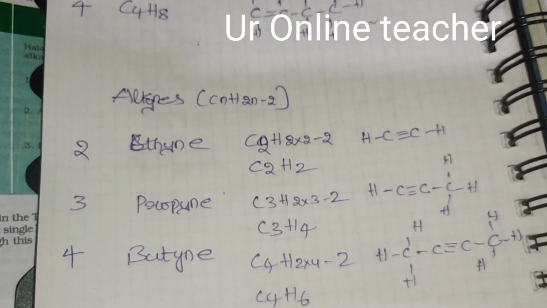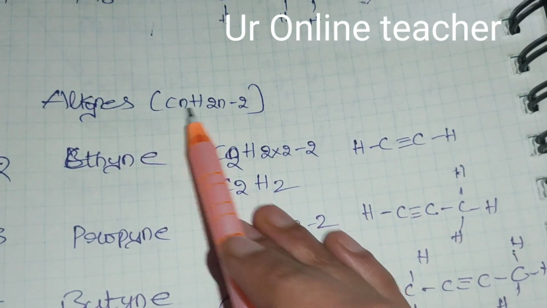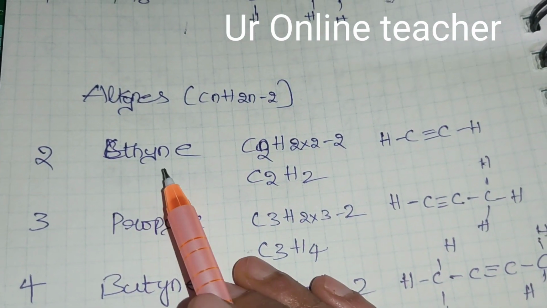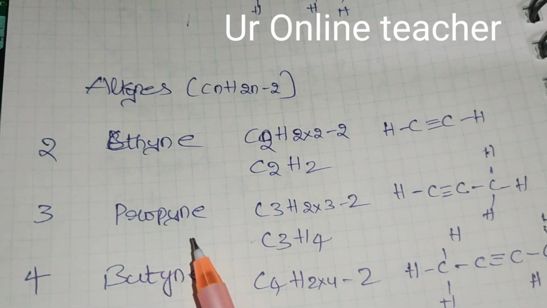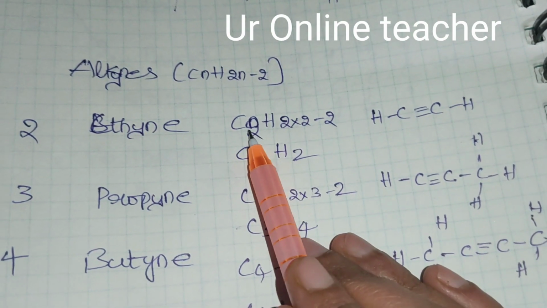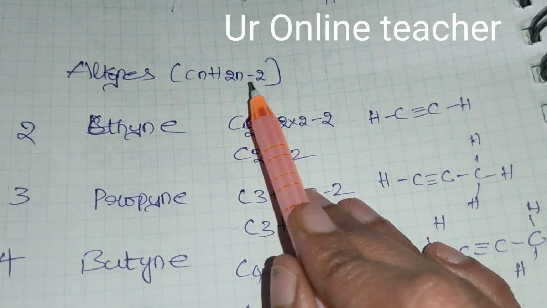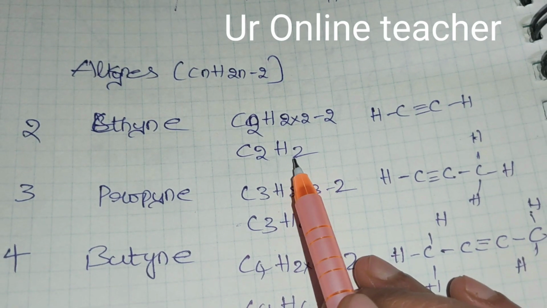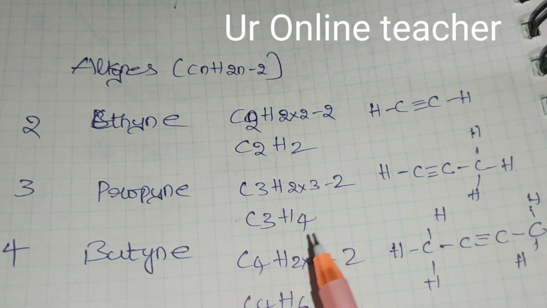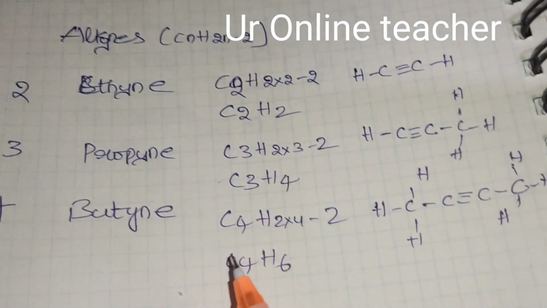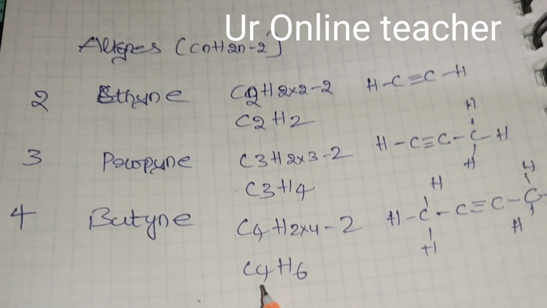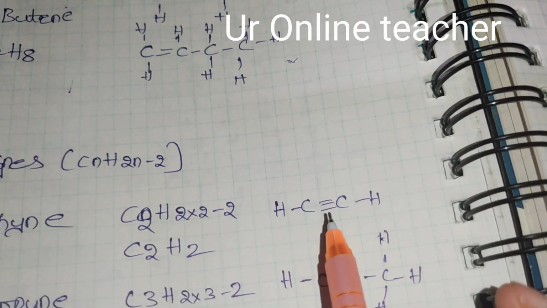Next, alkynes. Their general formula is CnH2n minus 2. Here also, 2 carbon atoms is called ethyne, 3 carbon atoms is called propyne, and 4 carbon atoms is called butyne. By applying the formula for C2: 2 into 2 minus 2, 4 minus 2 is 2, so C2H2. For C3: 2 into 3, 6, 6 minus 2, 4, so C3H4. For C4: 2 into 4 is 8, 8 minus 2 is 6, so C4H6. Again we give a triple bond.